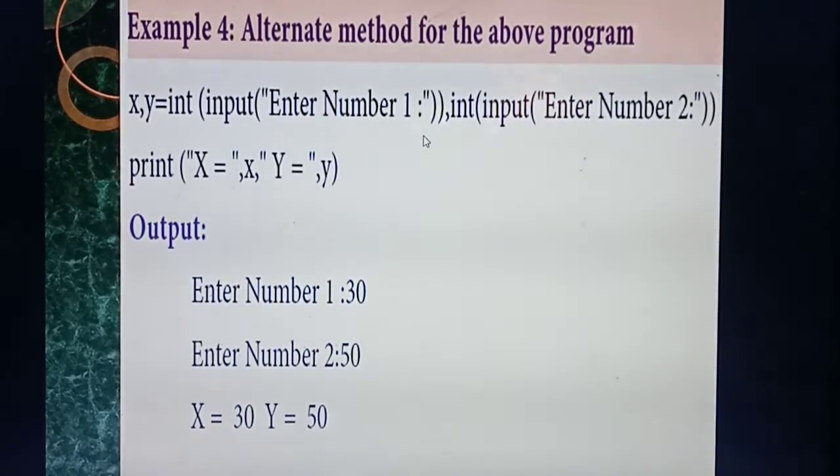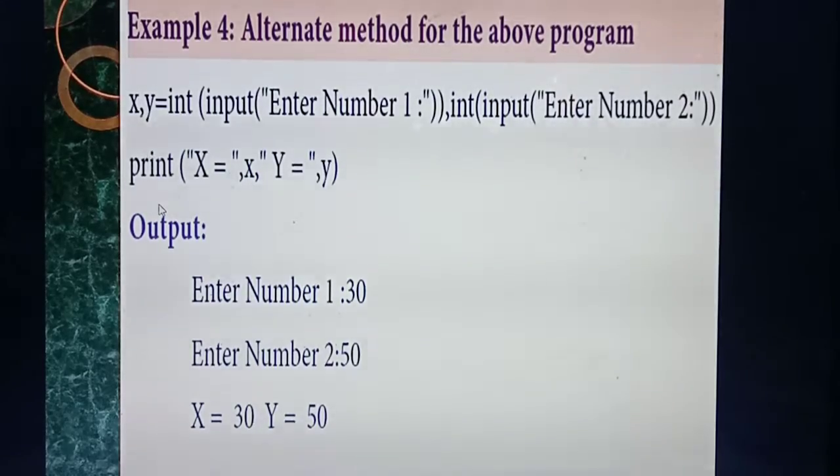Understood? Already you have studied in input function, if you need to give more than one number, you should use which as a separator? Comma as a separator. First I am giving input of enter number 1, so comma. Next, same thing, int input enter number 2. But you should put the brackets correctly. See, int of, this bracket is going to close here, then enter number 1. Likewise, now enter number 2. Brackets you should put correctly. How many open brackets there are, the same way you need to close.